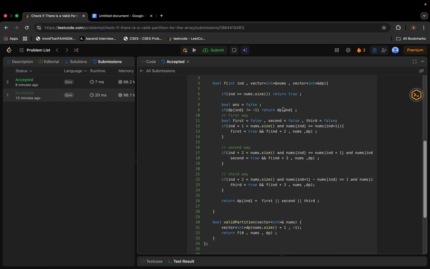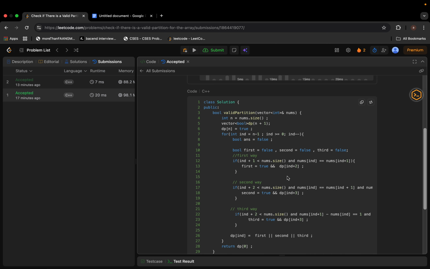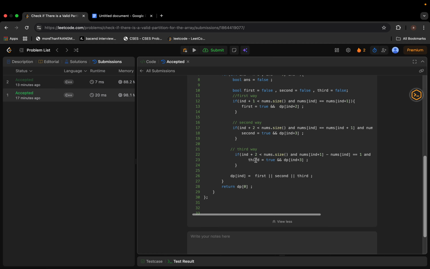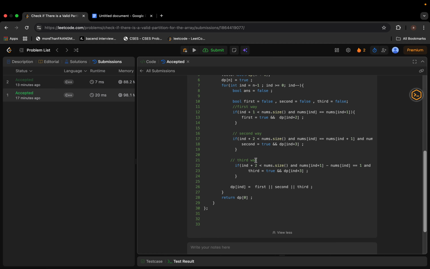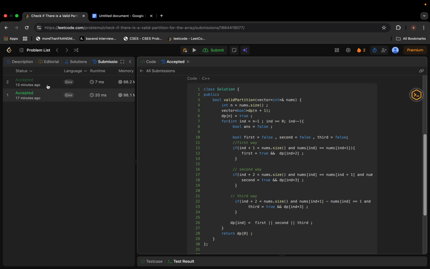So we can still optimize this stack space by using a normal approach. We'll directly fill our dp vector. Now we can check this. If you can see, these two codes are very similar. Before this we were going from 0 to n. Now we are coming from n to 0, and at the end I am returning dp of 0.